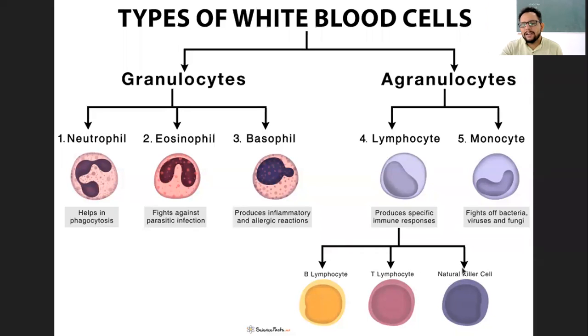And like I said, natural killer cells, also called NK cells, have a different ability altogether. So that is another type of lymphocyte, and these are differentiated cells. These are not literally subtypes, but lymphocytes altogether will be composed of these three types. So that way we can see it. And the last one, that is the monocyte, which is another type of agranulocyte. This is again helpful in fighting infection in bacteria and fungi.